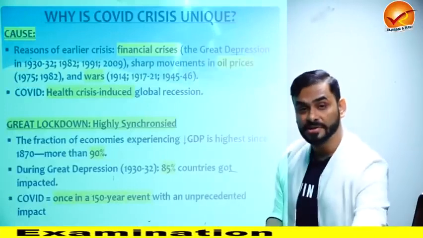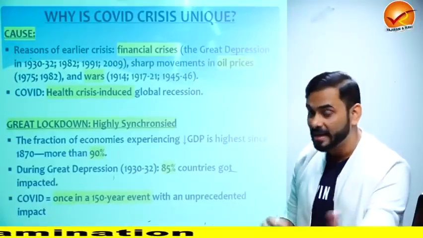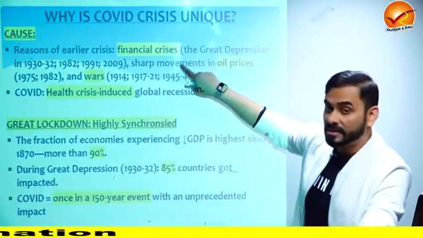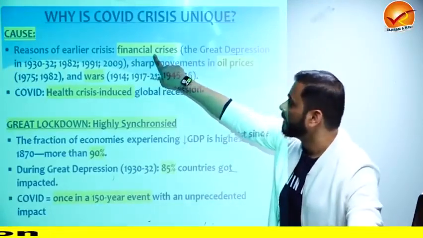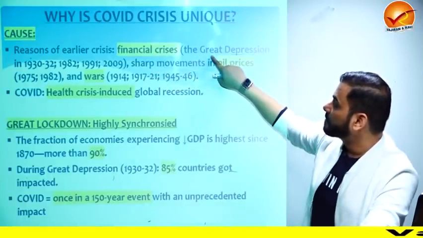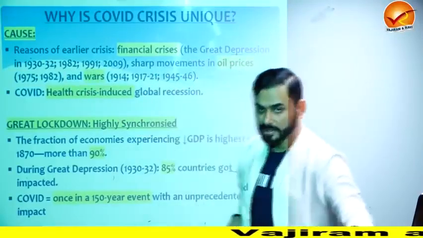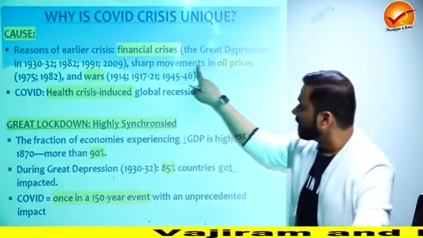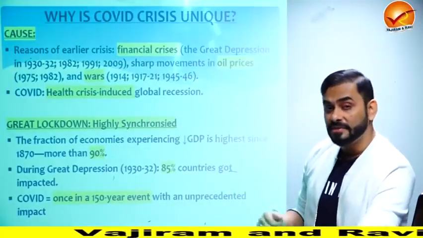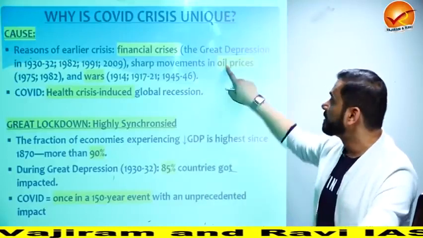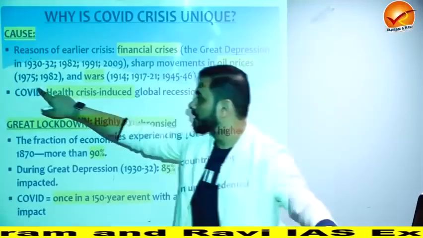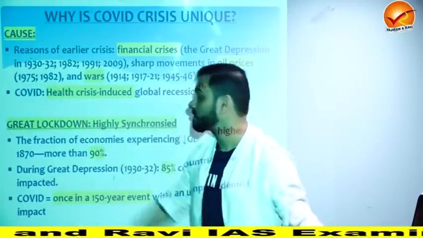If you look at the previous crises that the world or India has suffered, you will see that they used to be because of finance. Look at the years when we had crisis because of finance: the Great Depression, then crises in 82, 91, 2009. Another reason for crisis across the world has been oil prices, and we have seen crises in 75 and 82. These are global crises.